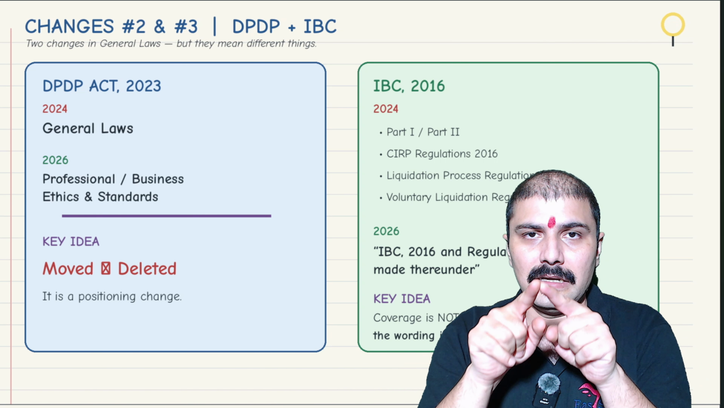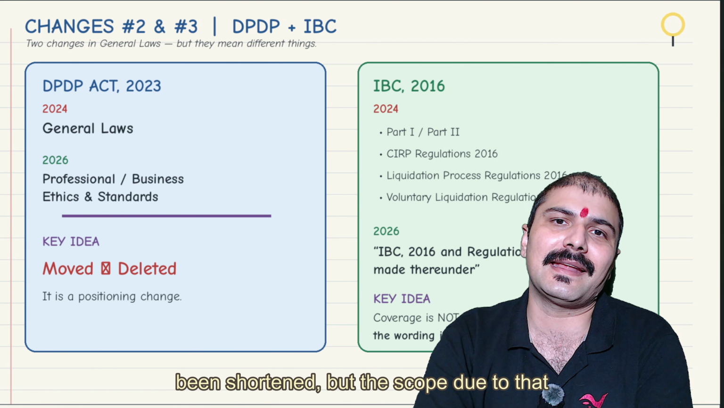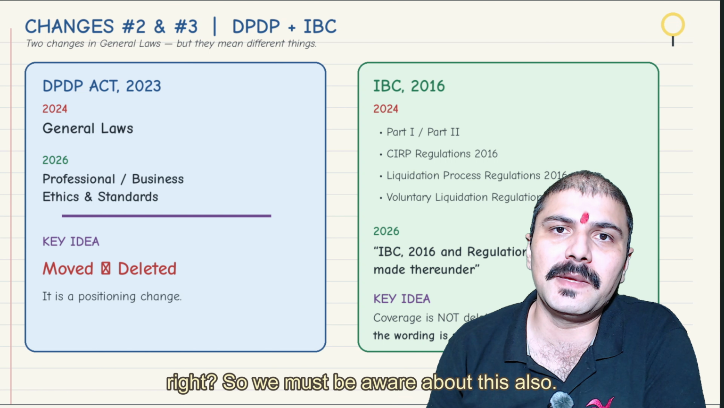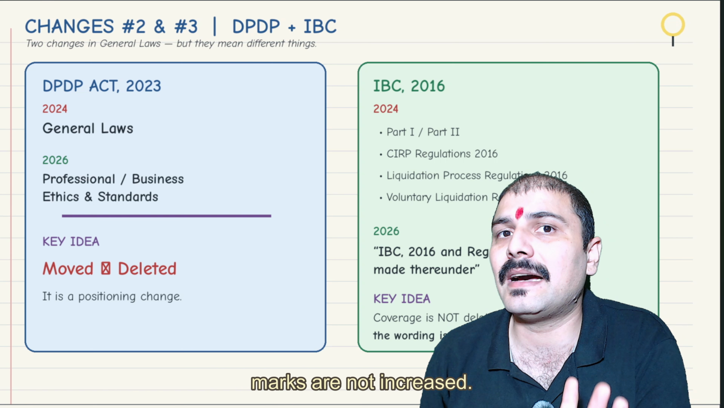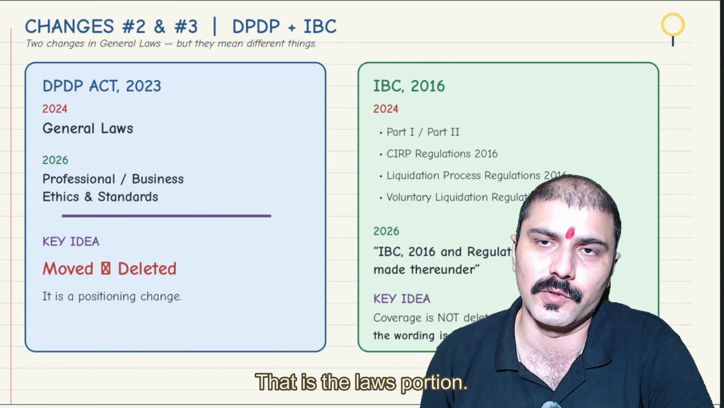So again, the name of the topic has been shortened, but the scope due to that has been increased, right? So we must be aware about this also, but still marks are not increased. Marks are still, this is a part of the 18 marks syllabus, that is the laws portion.